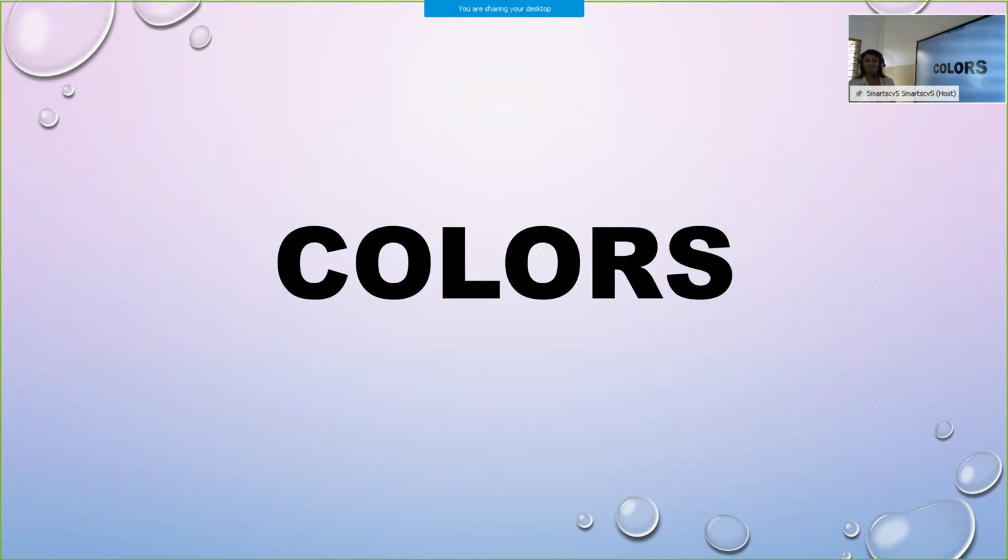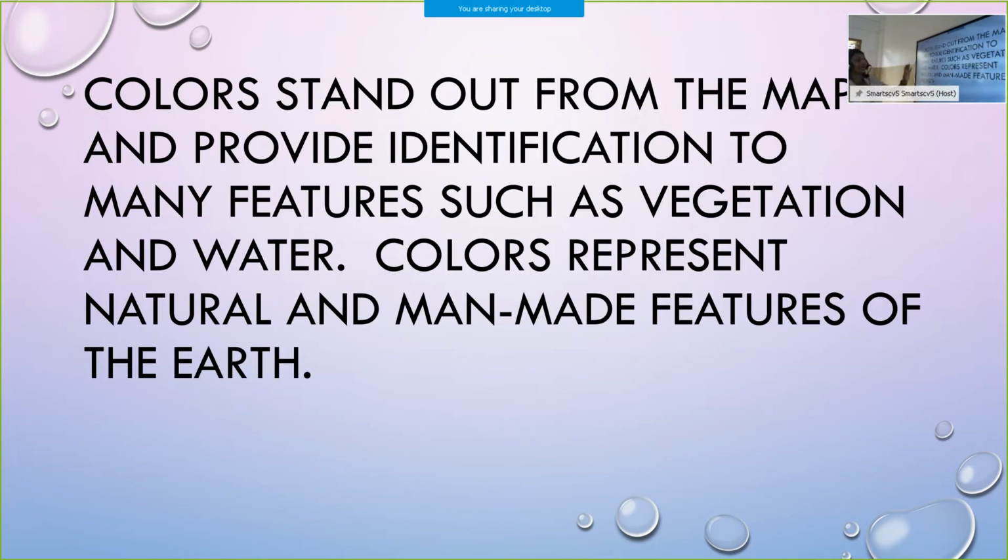Colors, now these are colors we use in the map. Why are they used? Okay. Colors stand out from the map and provide identification to many features such as vegetation and water.